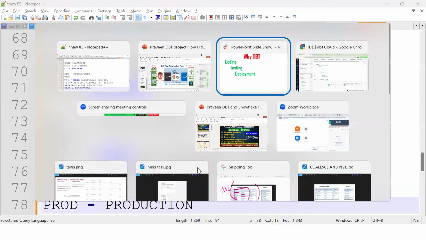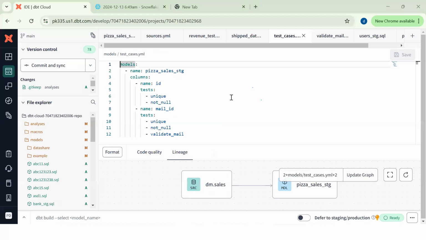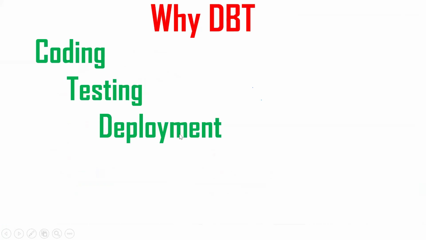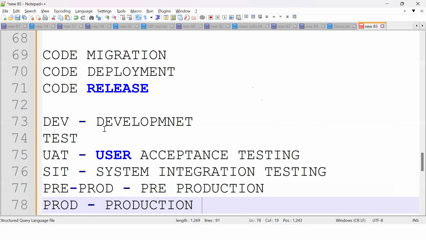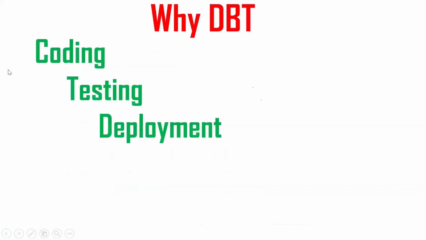The point is that with the help of DBT, I can easily do the development and easily do the testing with the help of this YAML concept. In the same way, we can do the deployment. Deployment is nothing but moving our code from one instance to another instance. This is called the deployment concept. One more time, with the help of DBT, I can perform the development activities, the testing activities, and deployment, moving the code from one instance to another.